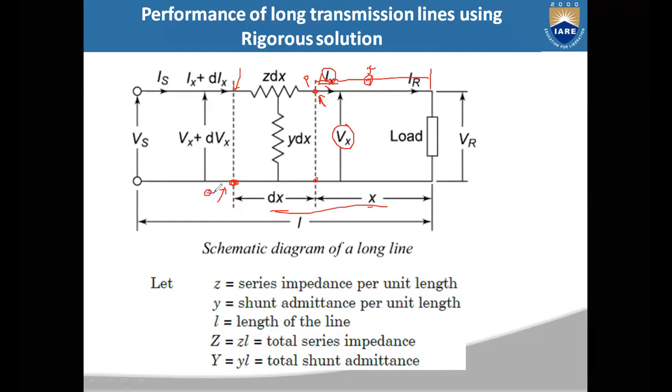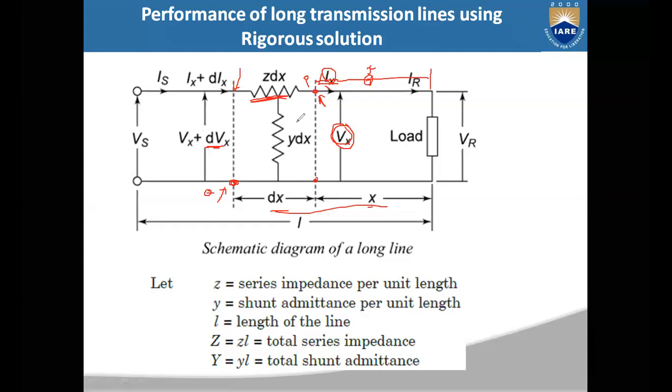At this point q, the voltage will be this voltage plus the voltage drop across this impedance, that means Vx plus the voltage drop across this small length dx, let it be dVx. In a similar manner, the current will be Ix plus dIx.